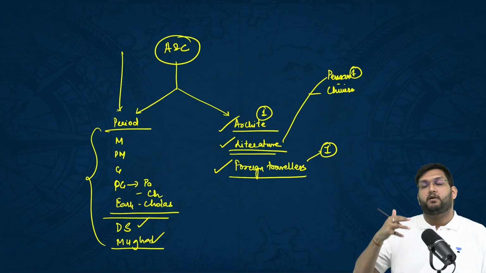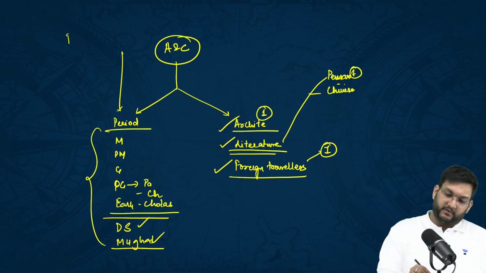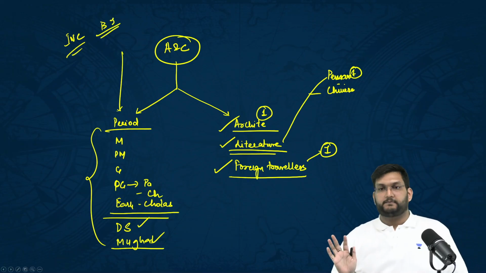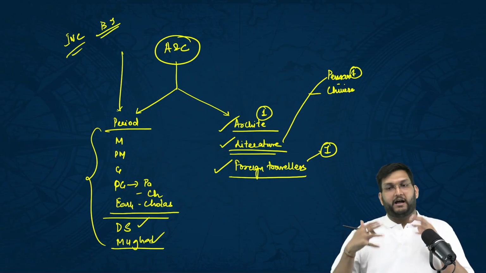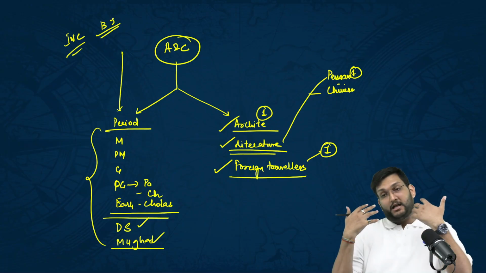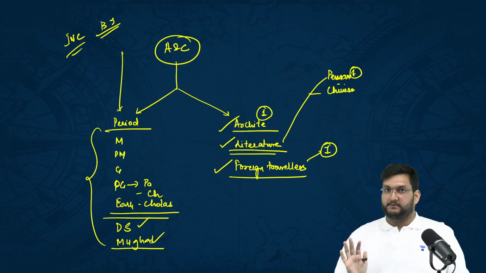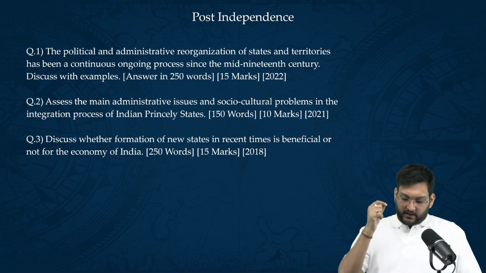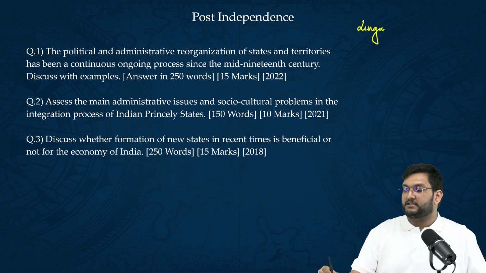Along with that, you can also add Indus Valley civilization, Buddhism, Jainism. Indus Valley civilization, Buddhism, and Jainism, important areas. Cannot ignore this whole set in that regard. You have to make sure that your ancient medieval is good enough to write very good answers for art and culture. Then, when we talk about post independence, the basic pattern is linguistic reorganization.